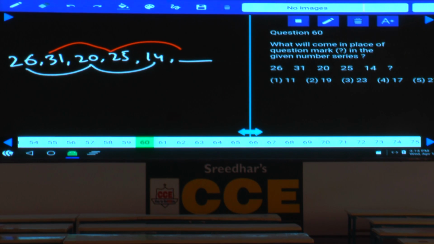Tell me what is the relation between these two? Minus 6, and 20 minus 6 is 14. And 31 and 25, 31 minus 6 is 25, 25 minus 6 is 19. Then what is your answer here? 19, that is choice 2. Minus 6, minus 6, the alternate numbers. Now this is about paper number 650. Done with this?